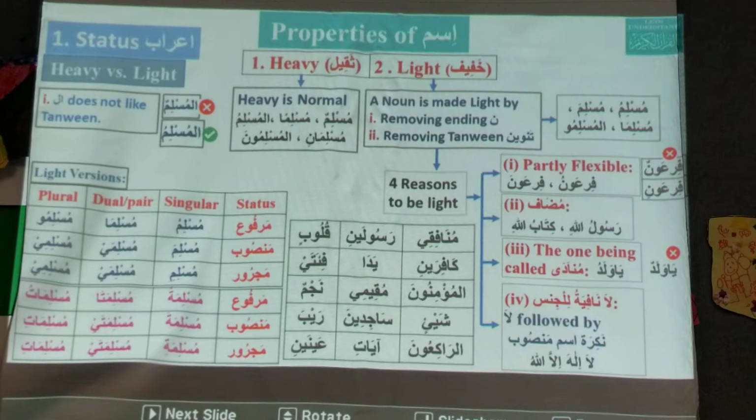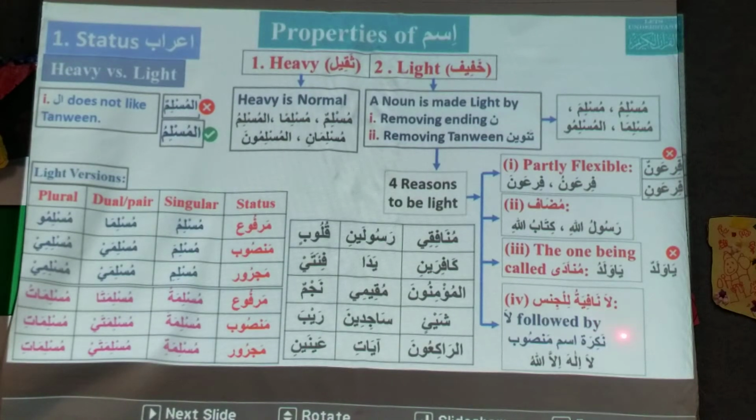It cannot be waladun. Or ya binatu, it cannot be ya binatun. It cannot be ya waladun. Ya ukhtu, ya binatu, ya waladu. Okay, when you call somebody, the one who is being called should be light.